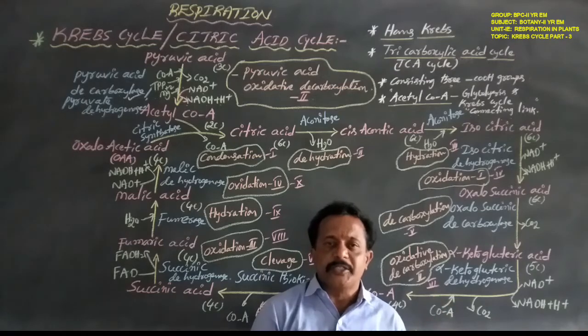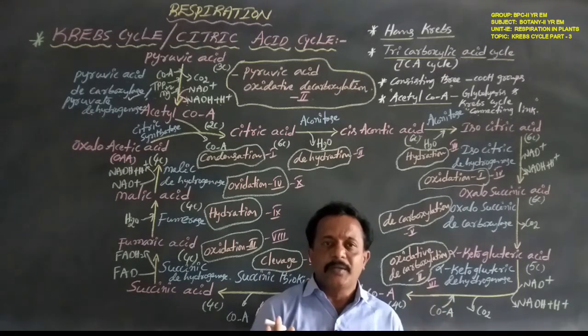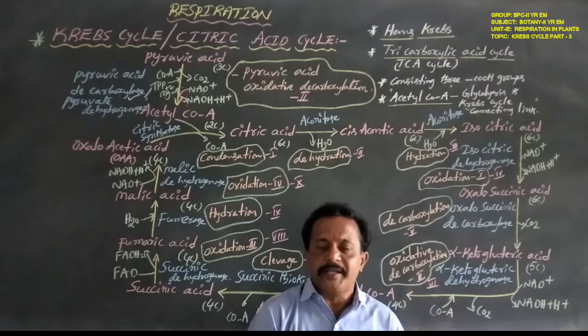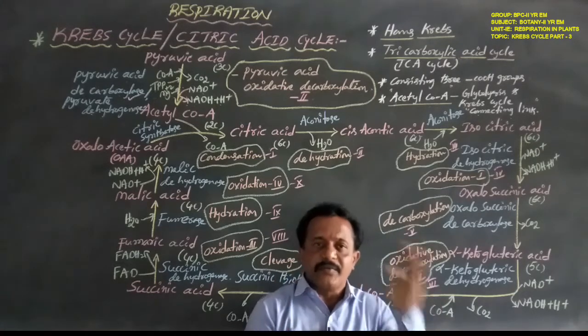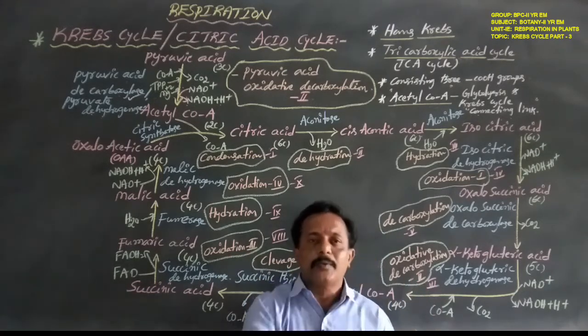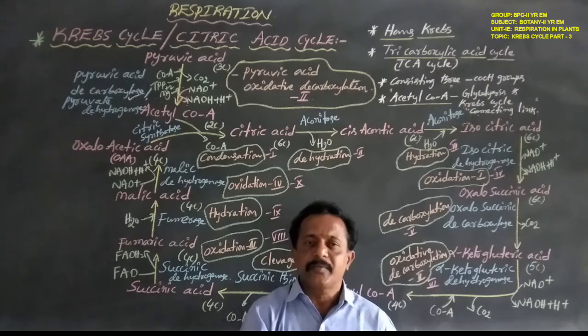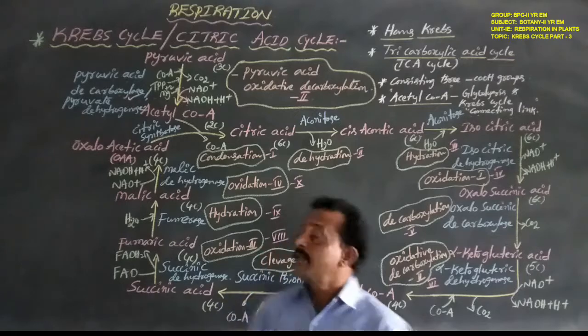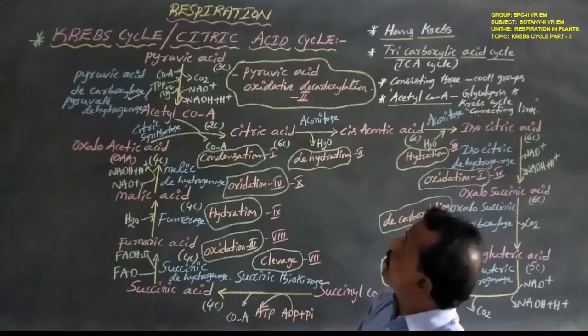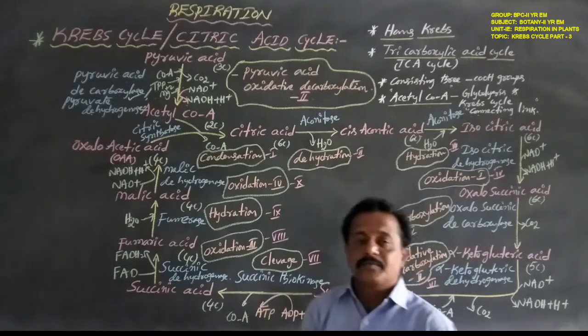In aerobic respiration, the first step is glycolysis. The end product of glycolysis is the 3 carbon compound pyruvic acid. This 3 carbon pyruvic acid is converted to the 2 carbon compound acetyl coenzyme A. So this is the second step of aerobic respiration, pyruvic acid oxidative decarboxylation.